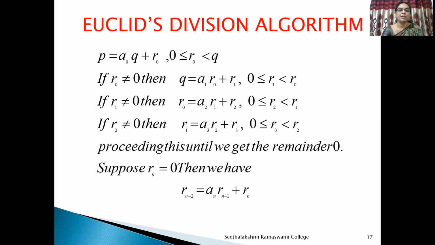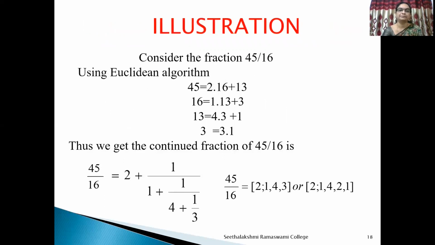Again, if r1 is non-zero, then divide r0 by r1, we get a quotient a2 and remainder r2. Proceeding in this way until we get the remainder 0. Suppose r_n equals 0, then we have r_{n-2} equals a_n r_{n-1} plus r_n. This is the illustration of the continued fraction expansion of the rational number 45 by 16.